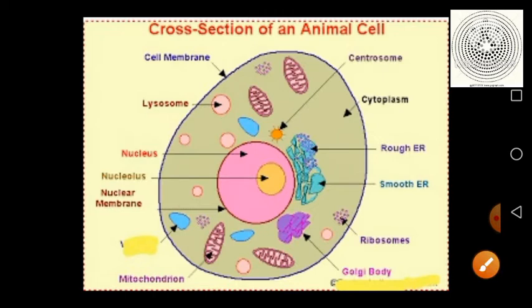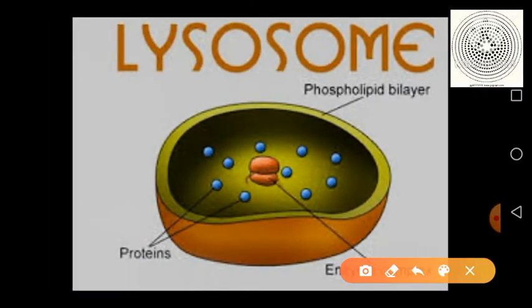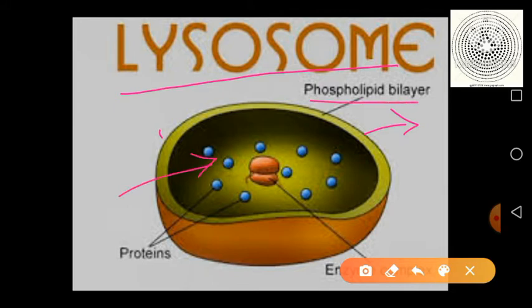Let's see the lysosome in more detail. Again, this is a very beautiful picture of the lysosome. Here this is the spherical shape which is membrane bound. This is the phospholipid bilayer. Different proteins or enzymes are present in the luminal portion of the lysosome.